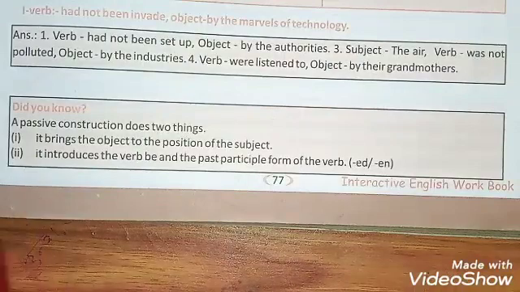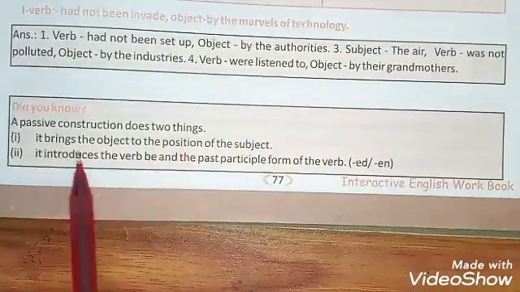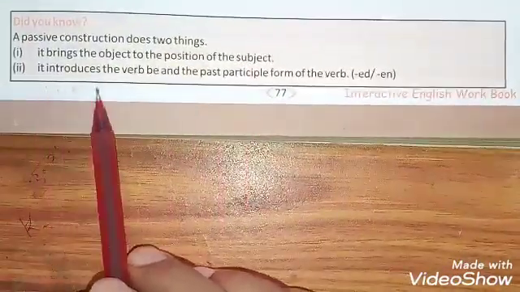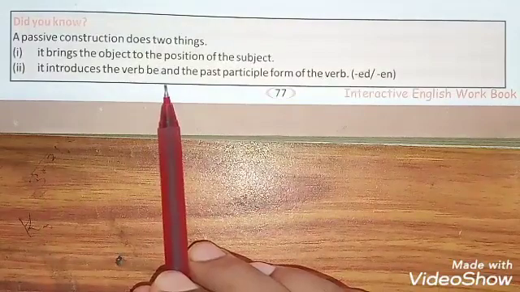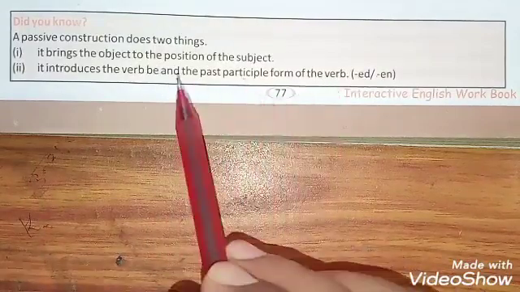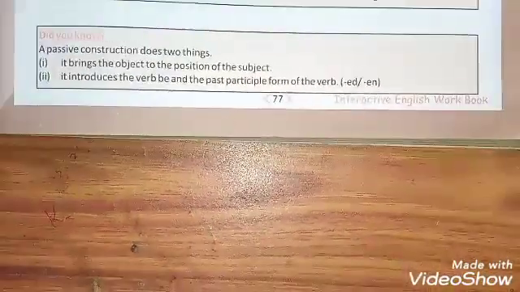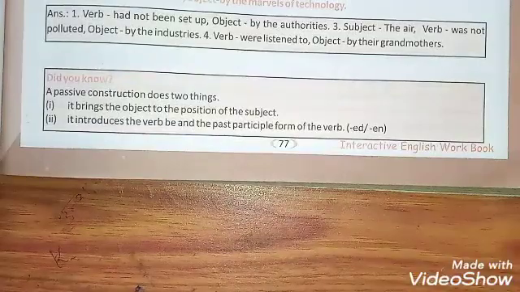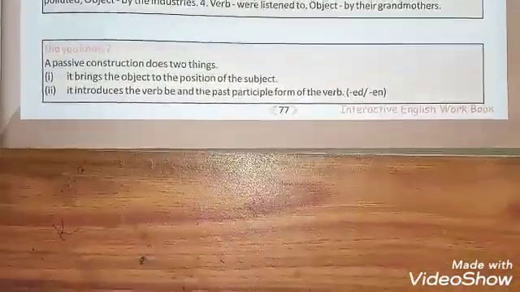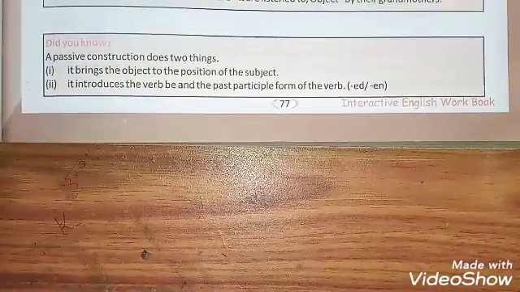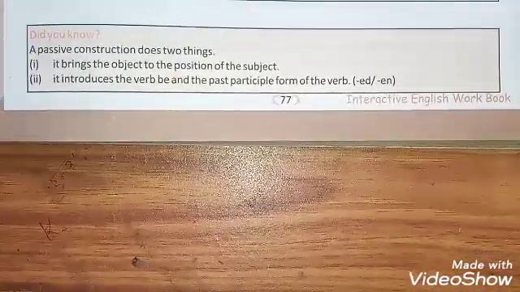Now you have come to know that a passive construction does two things. It brings the object to the position of the subject. It introduces the verb to be and the past participle form of the verb. It is made clear that you have to use the past participle in passive voice, whatever form of verb has been used. Students, the rest of the things related to this important chapter will be taught to you in the next video.